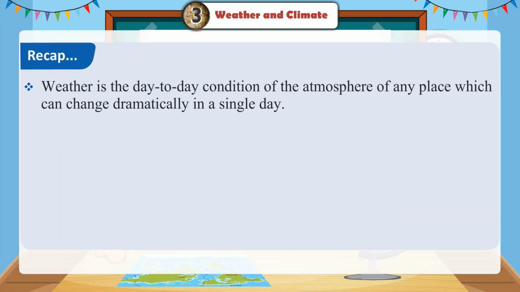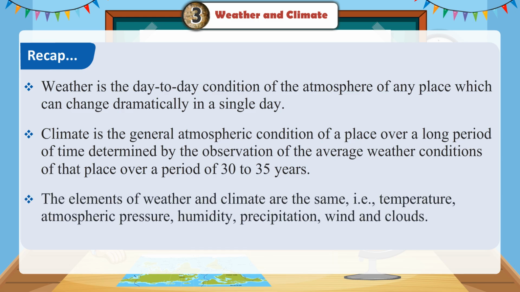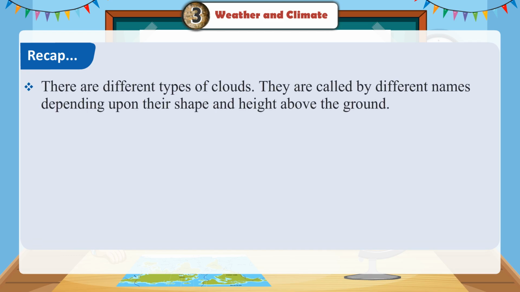Recap. Weather is the day-to-day condition of the atmosphere of any place, which can change dramatically in a single day. Climate is the general atmospheric condition of a place over a long period of time, determined by the observation of the average weather conditions of that place over a period of 30 to 35 years. The elements of weather and climate are the same, that is, temperature, atmospheric pressure, humidity, precipitation, wind and clouds. There are different types of clouds. They are called by different names depending upon their shape and height above the ground.